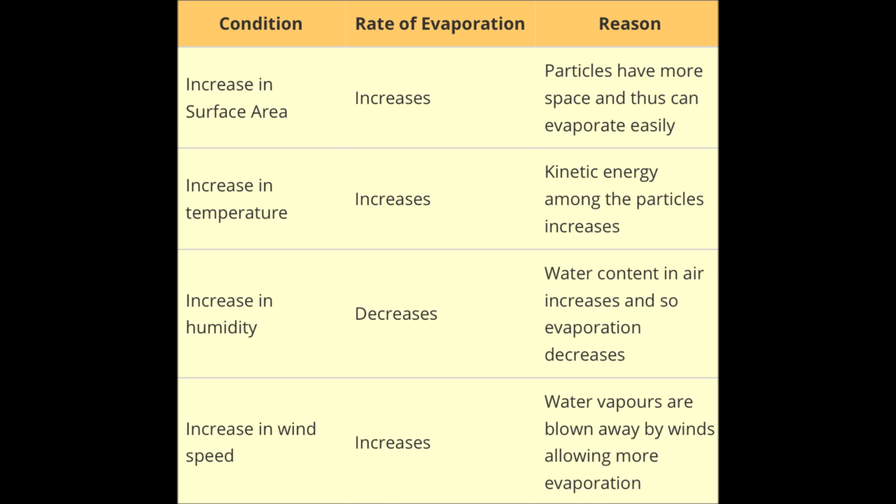What happens in case of increase in humidity? The rate of evaporation decreases because the water content in the air increases. What happens in case of increase in wind speed? Definitely the rate of evaporation increases because the water vapors are blown away by winds, allowing more evaporation.